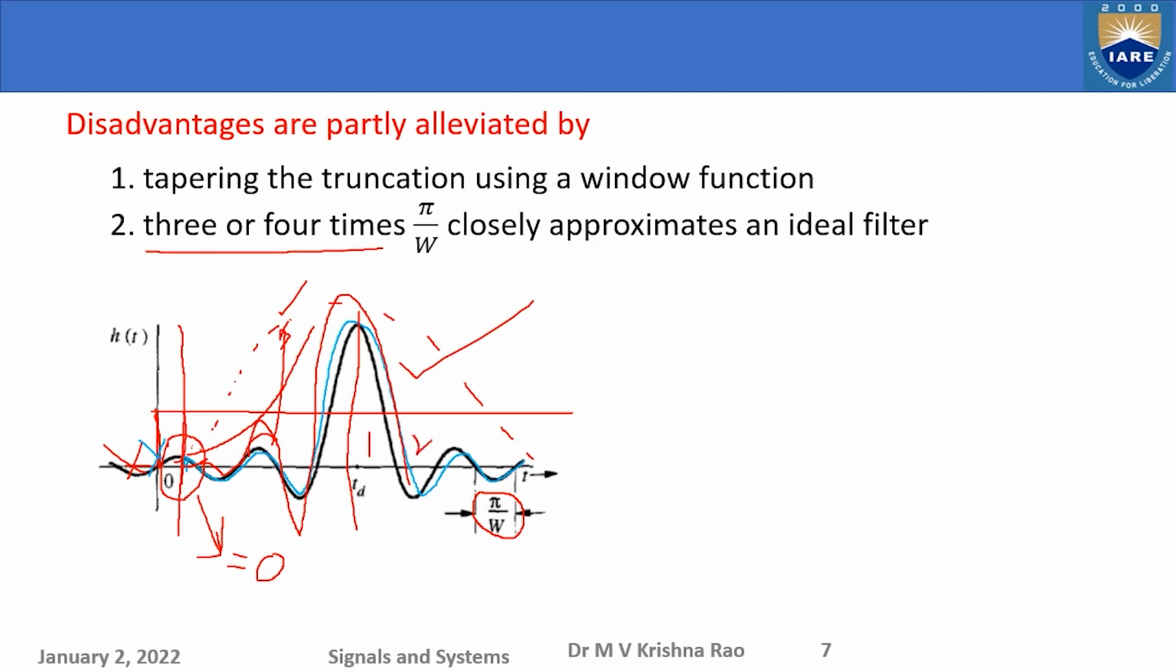This is 2W. This is 3W. This is 4W, meaning 4 pi by W. So there are 4 segments here: 1, 2, 3, 4. And similarly, the left side also has the same symmetry. So if I consider up to this, that means 3 or 4 times pi by omega, that means 3 or 4 cycles if I keep them. If I truncate, then automatically, when I am truncating the left side, I am truncating the right side also.